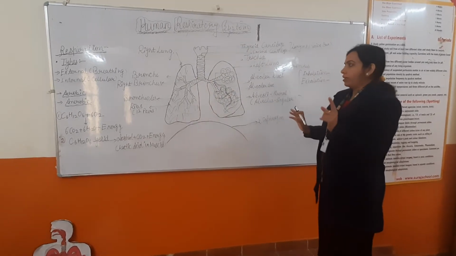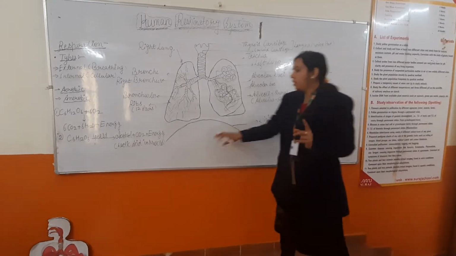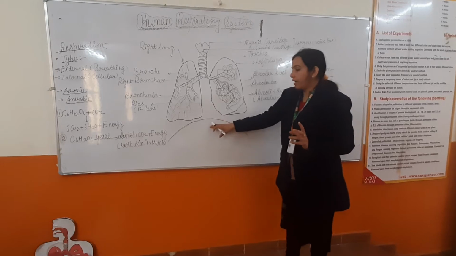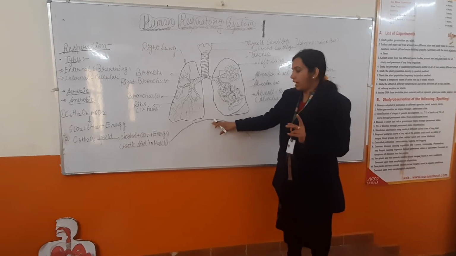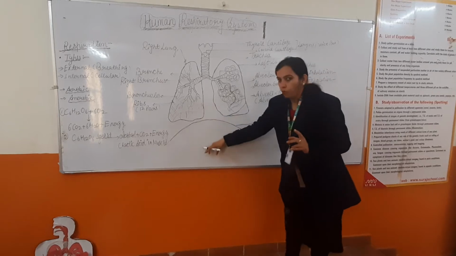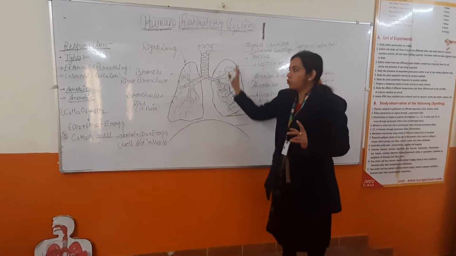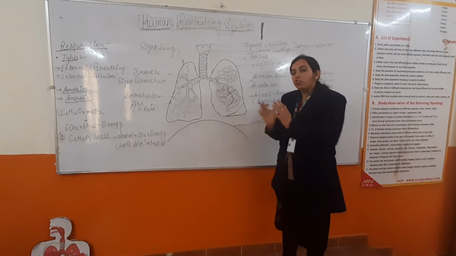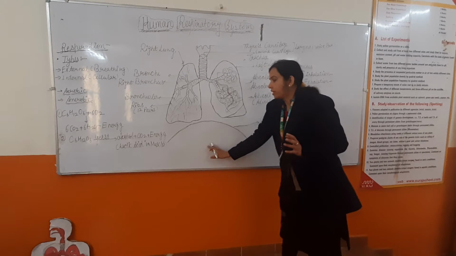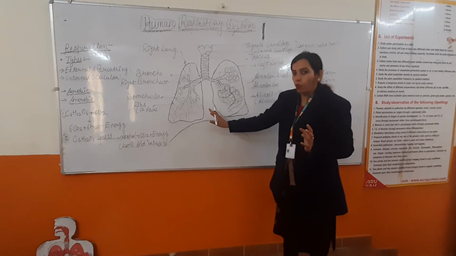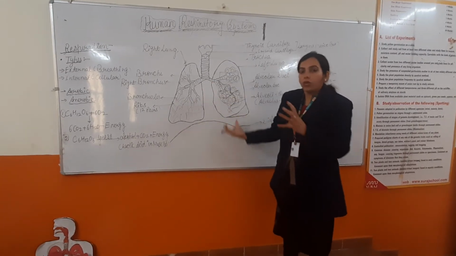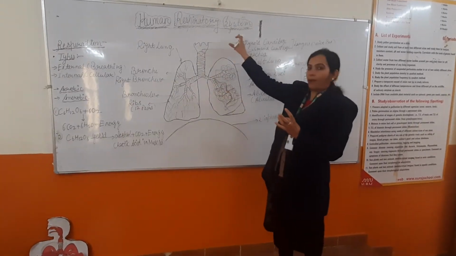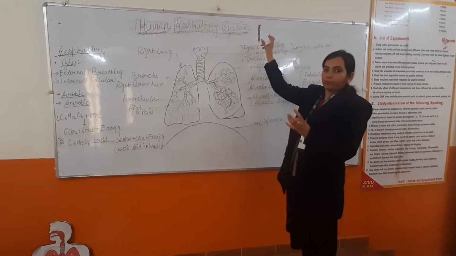Now one more important thing is that during inhalation, this is the diaphragm which forms the base of this chest cavity. During the inhalation process, this diaphragm will move downward and the ribs will move outward so as to create a large space for the entry of this oxygen-rich air, and during exhalation the opposite will take place, that this diaphragm, the flap-like structure, will move upward and the ribs will move inward so as to decrease the space and facilitate the exit of this carbon dioxide-rich air outside the body.